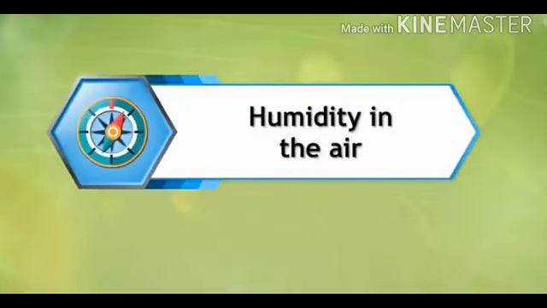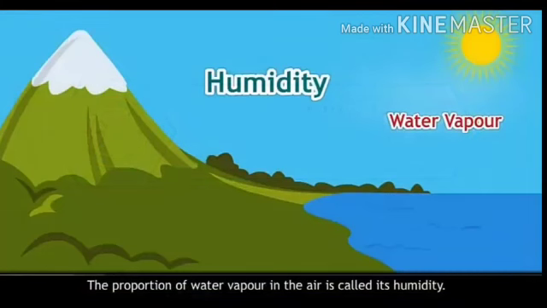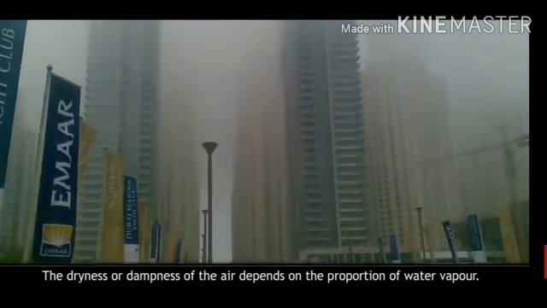Now moving forward to our next point, that is humidity in the air. What is humidity, students? The proportion of water vapor in the air is called its humidity. How much amount of water vapor is present in the air, when you measure that, that is known as humidity. The dryness and dampness of the air depends on the proportion of water vapor. What kind of evaporation is taking place in that area or region depends on the particular humidity of that area or region.